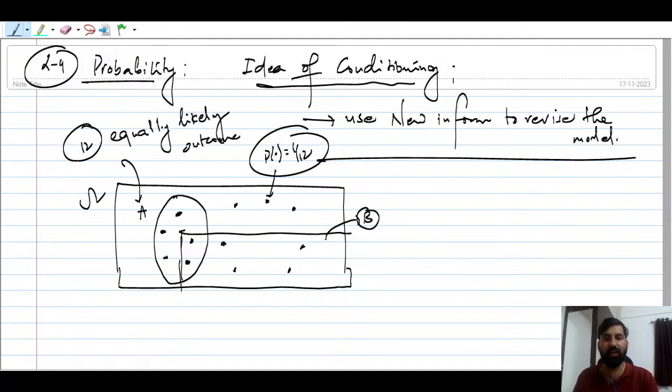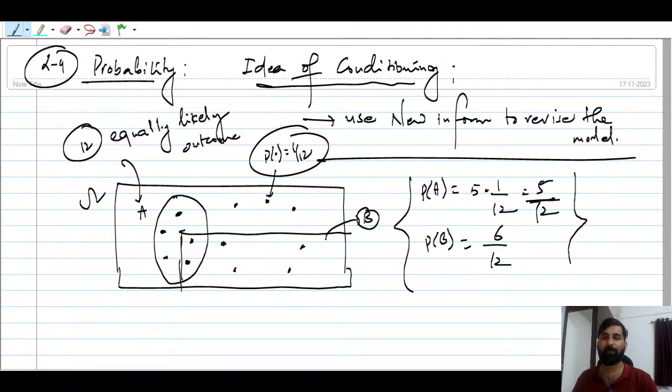Suppose somebody is asking what is the probability of A. You can always find the probability of A. The probability of A is 5 outcomes inside the event A times 1 by 12, so the answer is 5 by 12 using the discrete uniform law. And you can also find the probability of B. What is the probability of B, guys? The probability of B is nothing but 6 by 12.